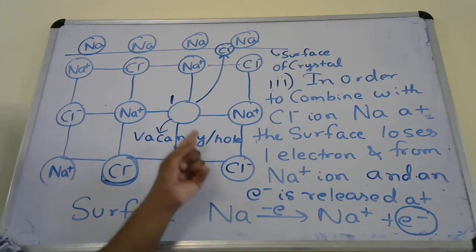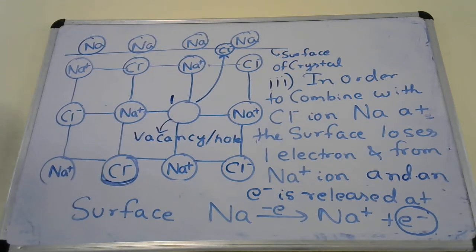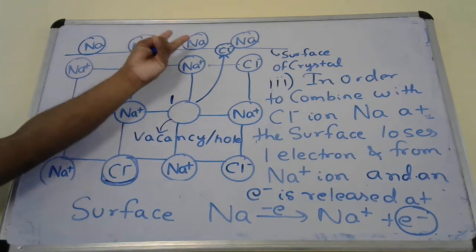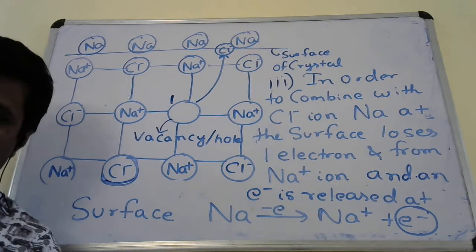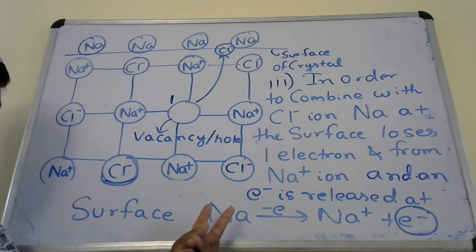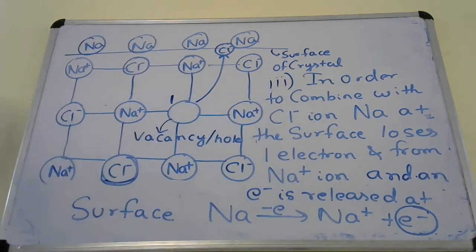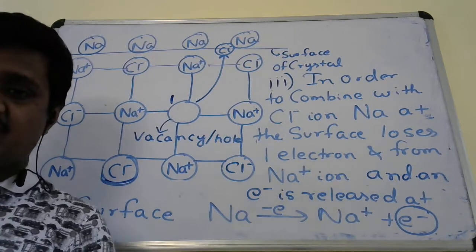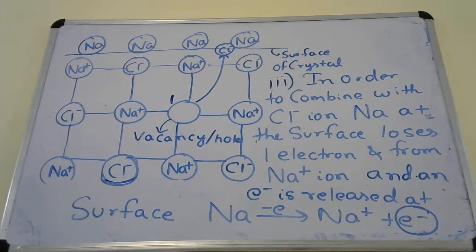So sodium, in order to combine with this Cl minus, has to lose one electron. And when it lost one electron at the surface, where is the sodium atom? The excess sodium atom is at the surface, or not? So sodium will lose one electron at the surface and get converted into Na plus ion at the surface. So one electron is released at the surface. Okay, complete writing the third step.